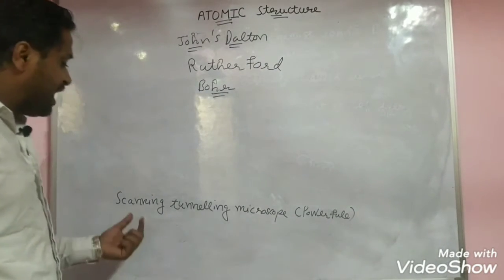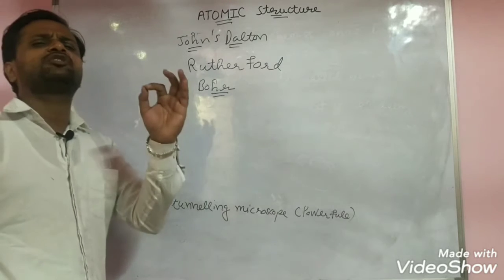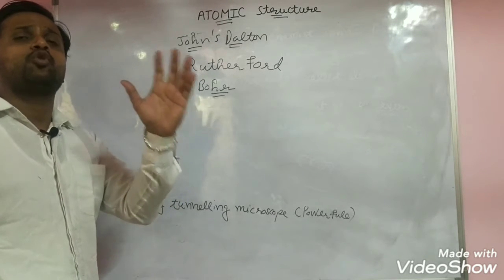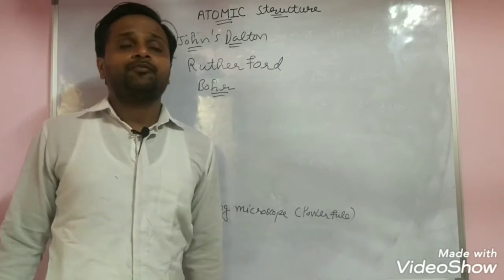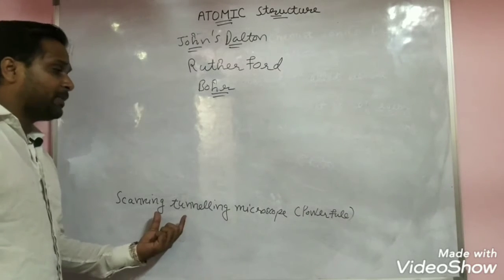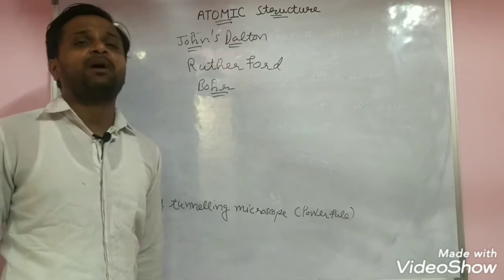We are unable to see the atom with our eyes. It is very, very small. The size is in nanometers or picometers, and we are unable to see the atom with our naked eye. We are able to see the atom by using a scanning tunneling microscope, a very powerful microscope.